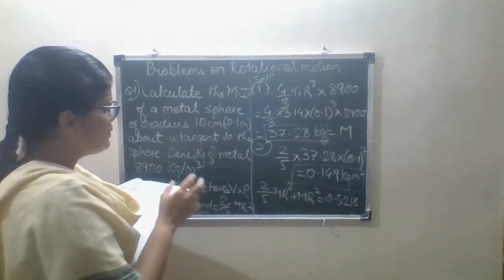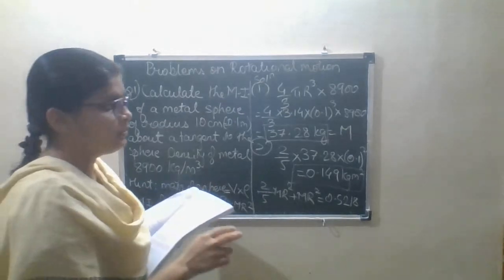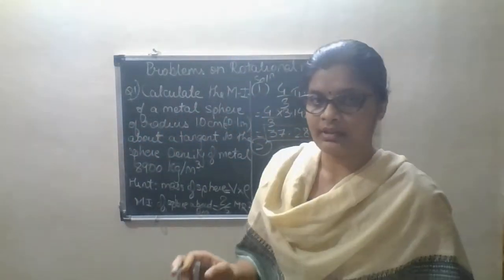Okay, so this was the very first and very simple problem which can be asked for 1 or 2 marks in the examination.